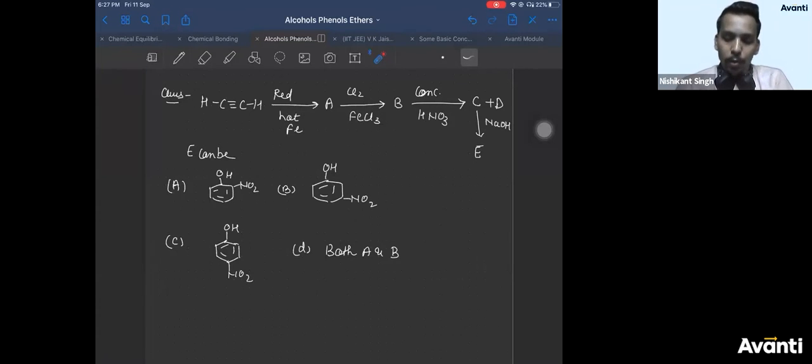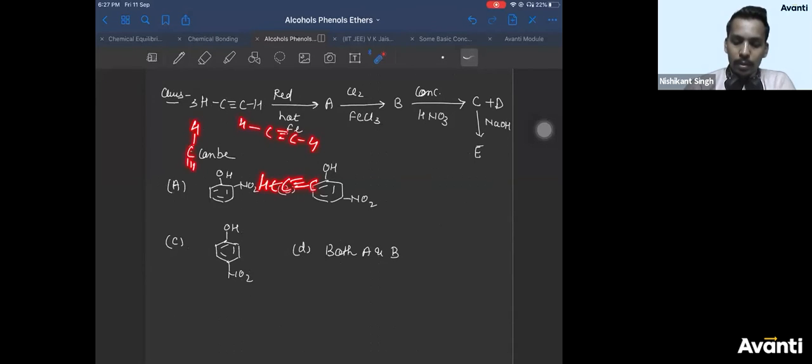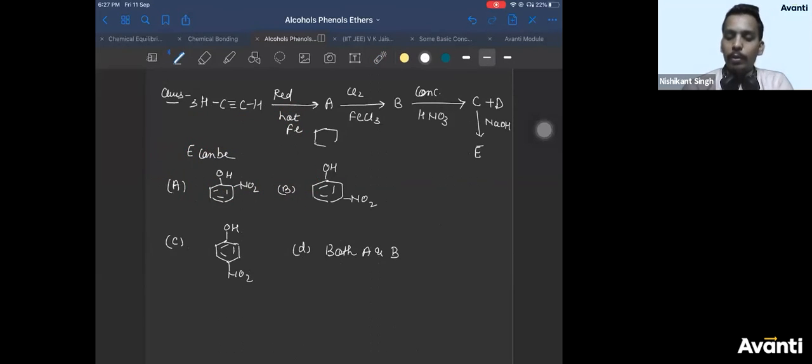Right. So what do I have in the first reaction? If you take 3 molecules of this, it's a very easy reaction. We have done it in first year. Alkyne. This bond breaks, like this bond breaks, like this bond breaks. This will form a bond here, single bond, double bond, double bond. You'll get what? Benzene. So benzene, when you treat it with chlorine in FeCl3, you get chlorobenzene.